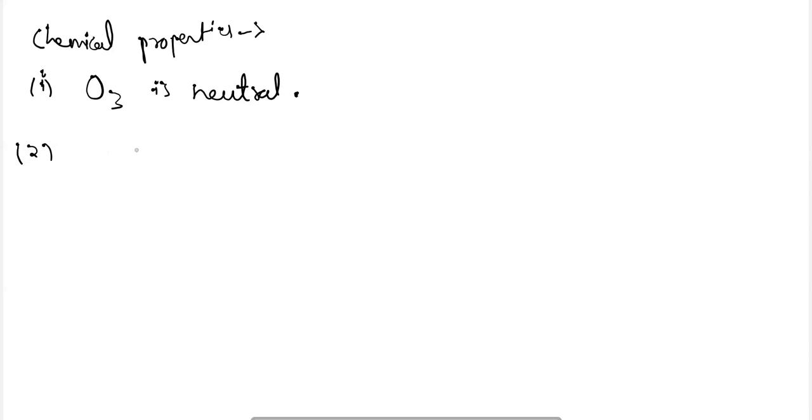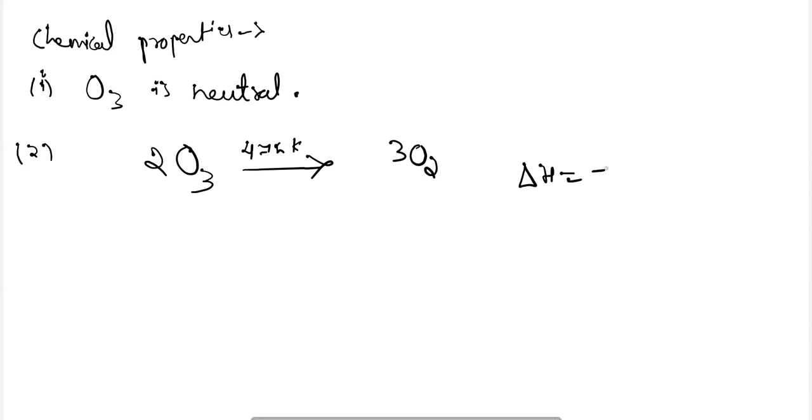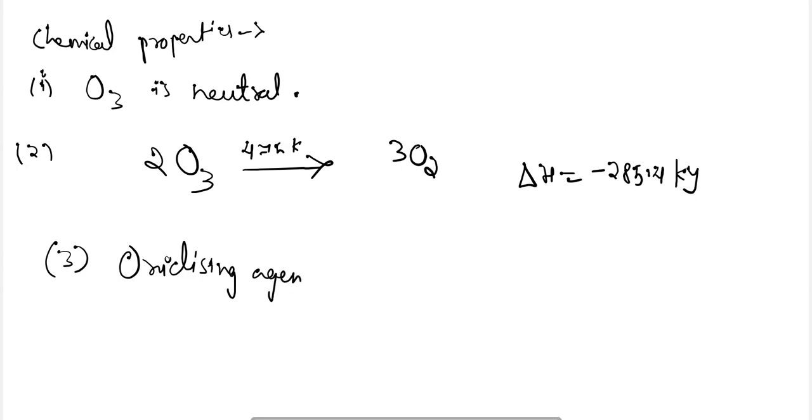Ozone can decompose at a very high temperature of 475 Kelvin into dioxygen, where the heat of formation will be minus 285.4 kilojoule. It is a very good oxidizing agent, because on decomposition it produces O2.